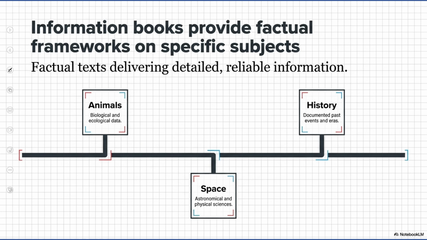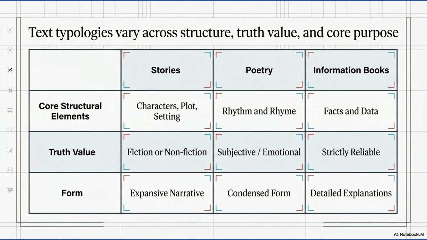So what we have discussed about factual text is that it can be based on animals, or it can be about space, or it can be about history, but it will be giving you detailed fact-based information, no made up stories. So we have discussed stories, poetry, and informative text.